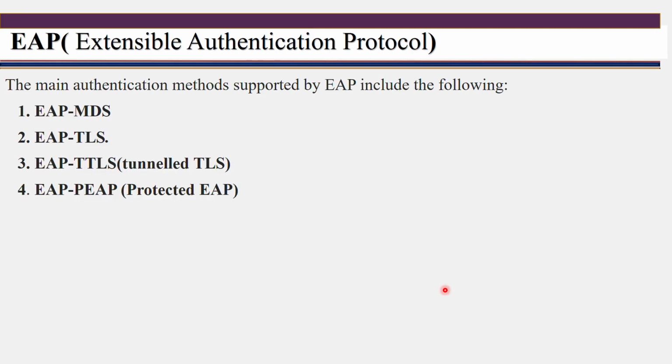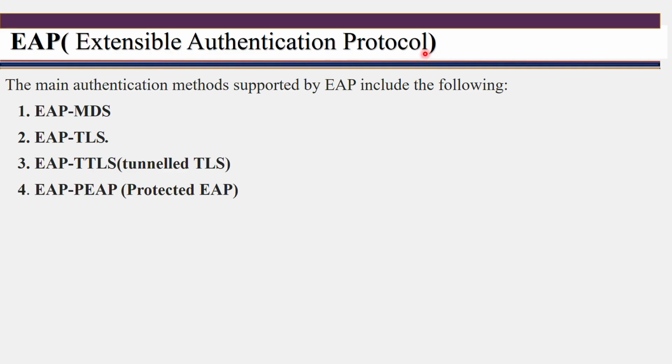Let's see that particular protocol and how it provides security. In Extensible Authentication Protocol, there are 4 different authentication methods. First one is EAP MD5. MD5 means Message Digest, which is one of the hash functions. Next one is EAP TLS. TLS means Transport Layer Security. And the third method is EAP TTLS, Tunneled TLS, and EAP PEAP, Protected EAP. EAP means Extensible Authentication Protocol.